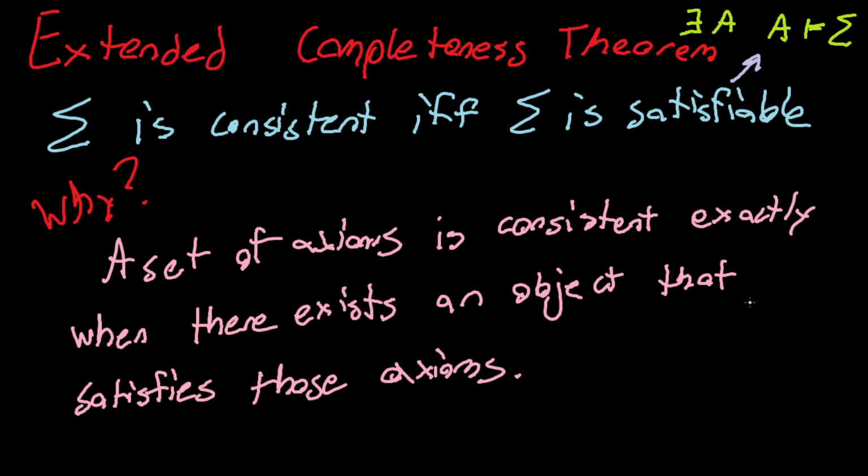Well, this theorem says it completely suffices to show that vector spaces exist. Those axioms are consistent so long as vector spaces exist. And since we know vector spaces exist, we know those axioms must be consistent, right?